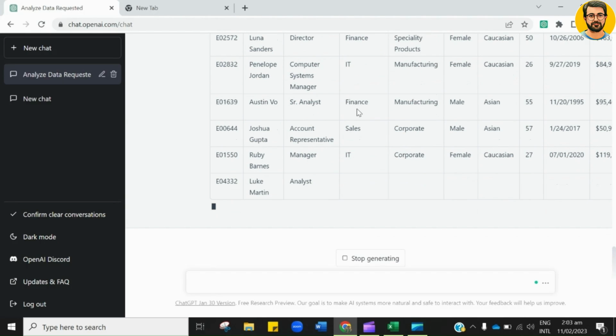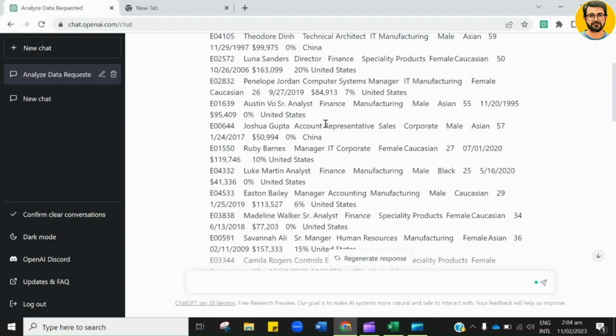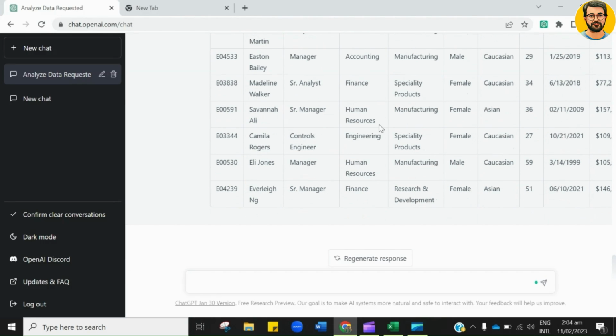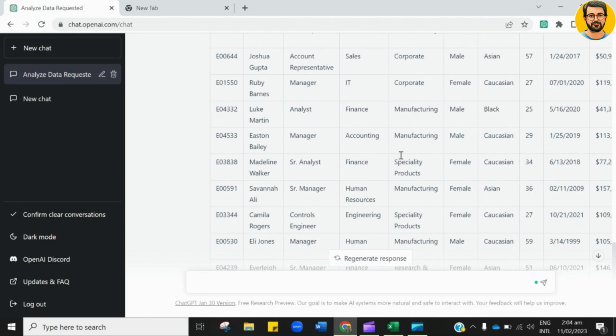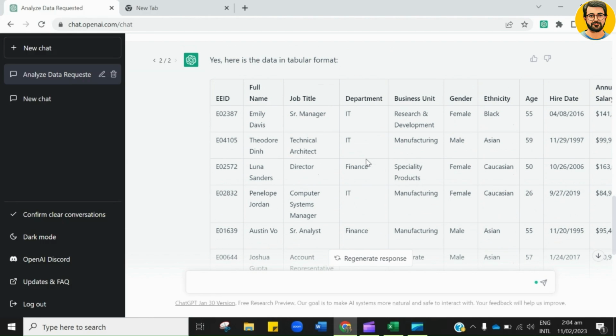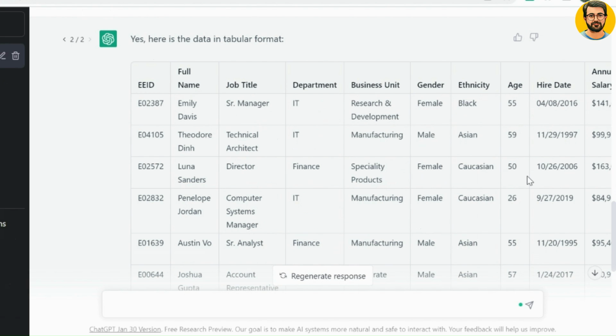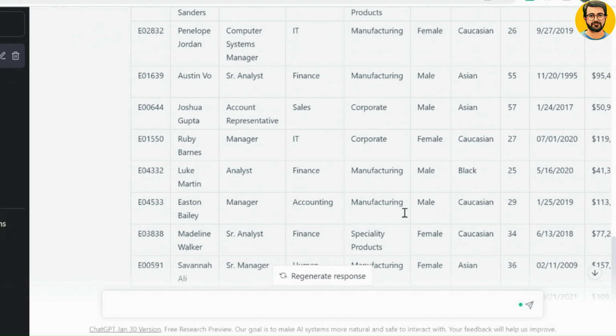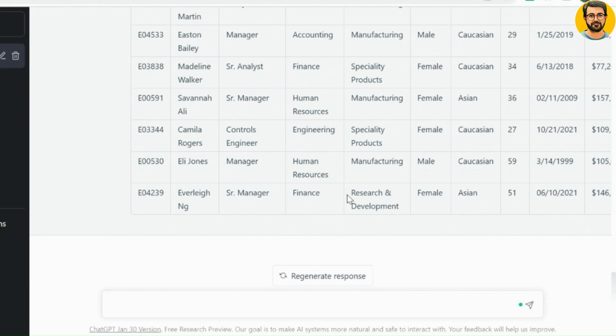You just have to instruct this free AI properly and with eyes wide open see the magic. Now you can understand this data further. You can see that here ID numbers of the employees are listed down, besides their names, job titles, and many more. You can go through the data to make more sense of it. So, let's analyze it further and get more information about it.